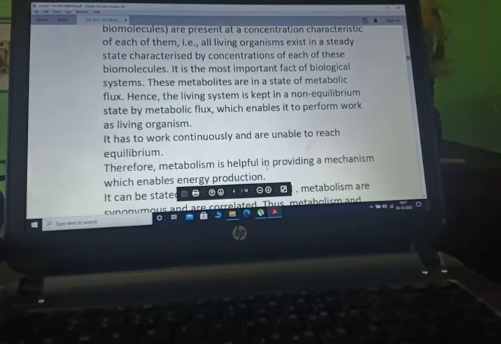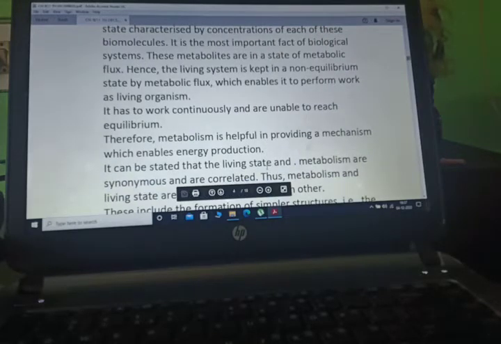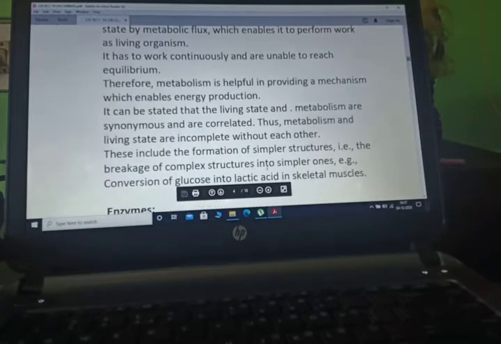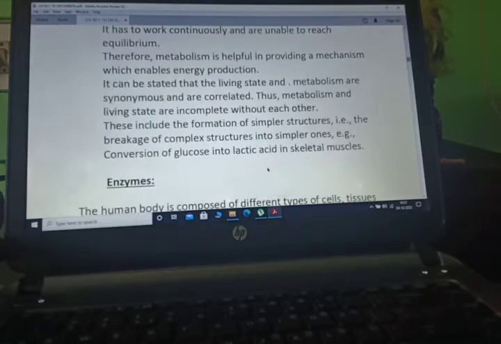Hence, the living system is kept in a non-equilibrium state by metabolic flux, which enables it to perform work as a living organism. It has to work continuously and is unable to reach equilibrium. Therefore, metabolism is helpful in providing a mechanism which enables energy production. It can be stated that the living state and metabolism are synonyms and are correlated.